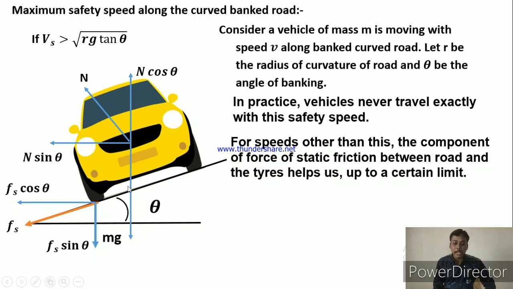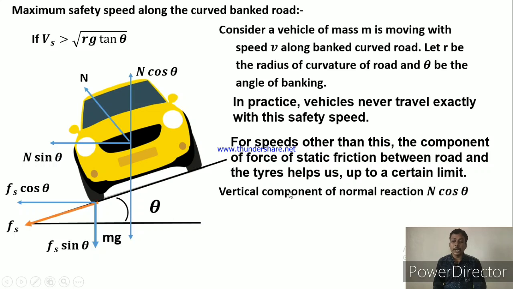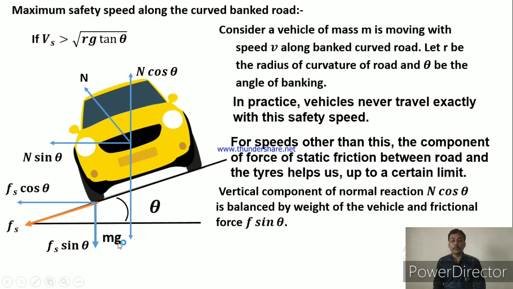Now N cos theta, and mg and Fs sin theta, are in opposite directions, so they balance each other. The vertical component of the normal reaction, N cos theta, is balanced by the weight of the vehicle and the frictional component Fs sin theta, because these are in opposite directions. So we can write N cos theta is equal to mg plus Fs sin theta. Why do these two add here? Because these two vectors are in the same direction, both downward, and together they balance the opposite vector N cos theta.